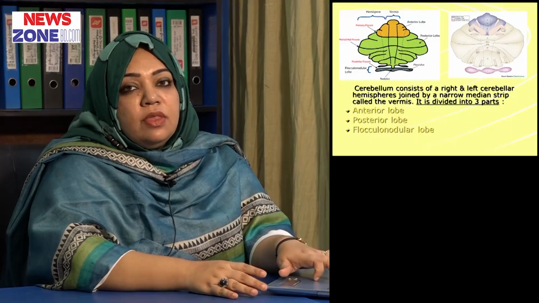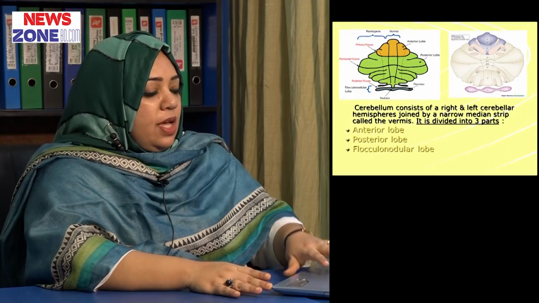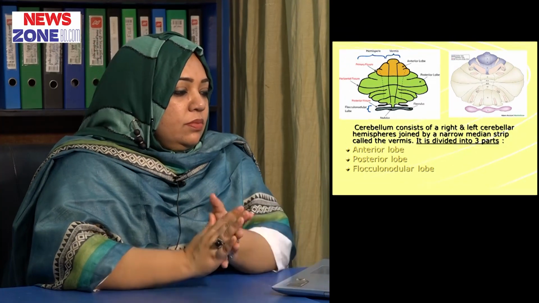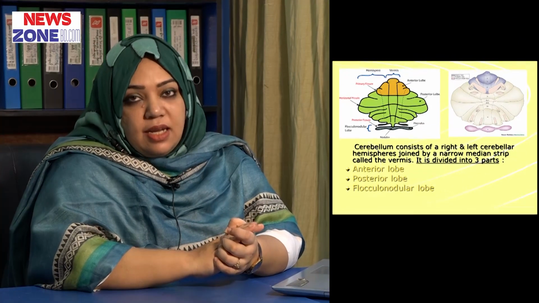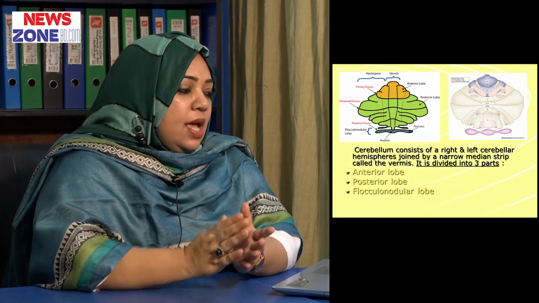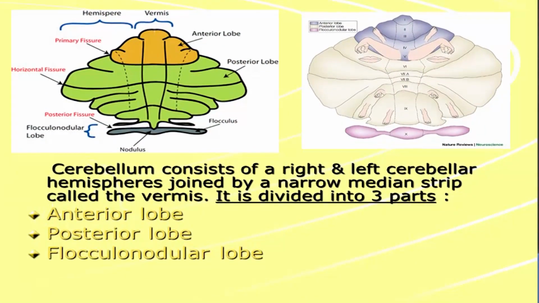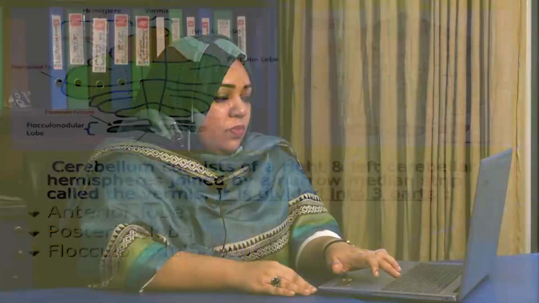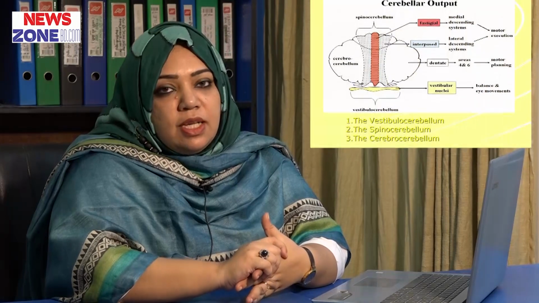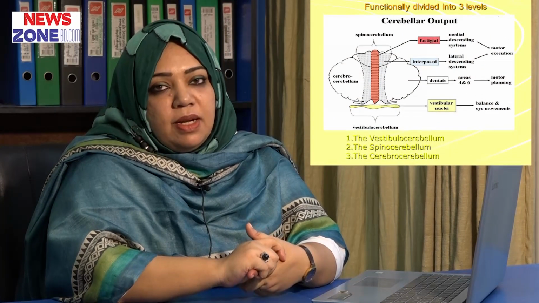Functionally, the cerebellum is divided into three parts. We know that it has a right and left cerebellar hemisphere, which are joined by a narrow median strip called the vermis. So with all these parts, in physiology the cerebellum is divided into three parts: the vestibulocerebellum, the spinocerebellum and the cerebrocerebellum.